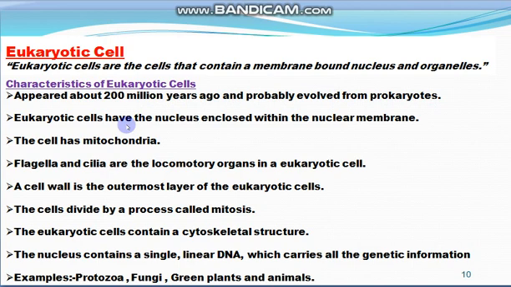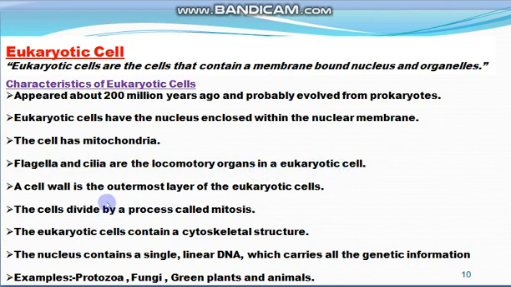Eukaryotic cells have the nucleus enclosed within the nuclear membrane. The membrane which encloses the nucleus of the eukaryotic cell is known as the nuclear membrane. Eukaryotic cells have mitochondria also for respiration, and flagella and cilia are the locomotory organs present in the eukaryotic cell.